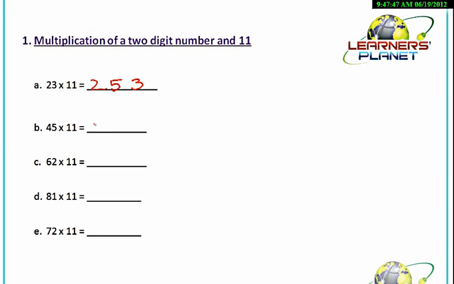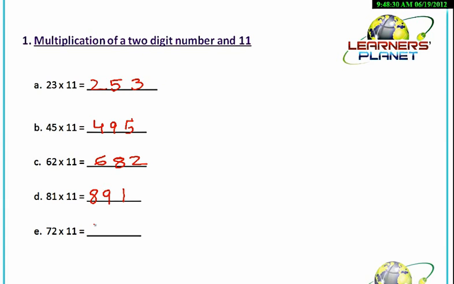Okay. Similarly, we take the next example. 45 into 11, we split the number 45. 4 we write over here, 5 we write over here. Now 4 plus 5 is 9. You can do these calculations even mentally. You just have to observe the number, just have to add it, and you just have to put the right number in between. 62 into 11, 6 we write over here, 2 here, 6 plus 2, 8. Try to do these calculations mentally. 81 into 11, we write 8 over here, we write 1 over here, 8 and 1, 9. 8, 9, 1 is what we get as the multiplication of 81 into 11.